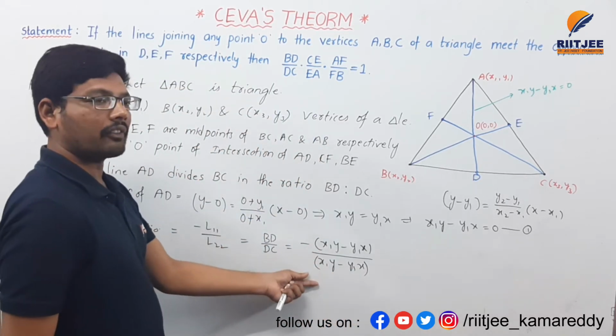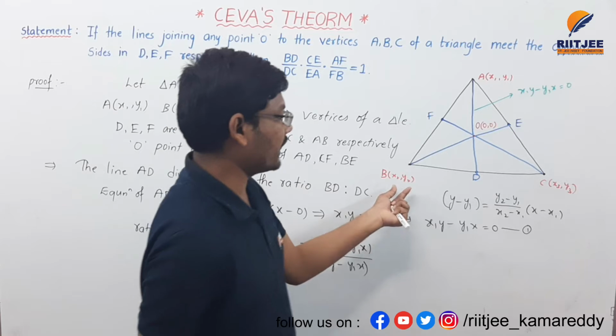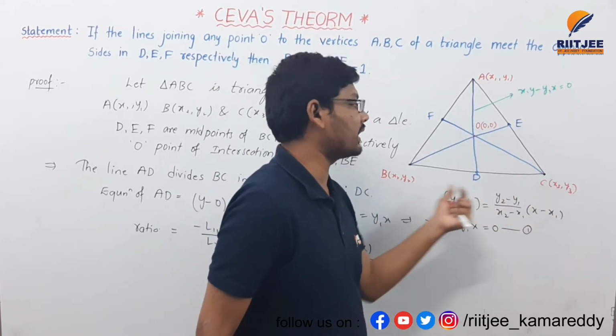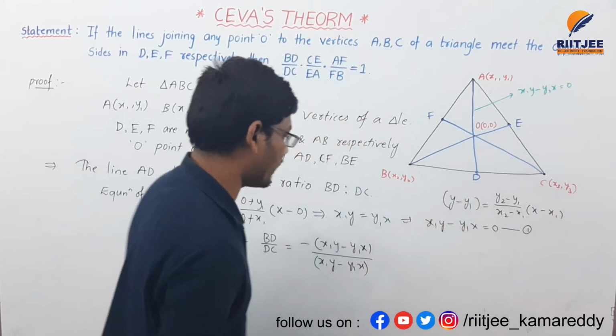In this equation of the line, we need to substitute the point x2, y2 in the numerator and x3, y3 in the denominator.